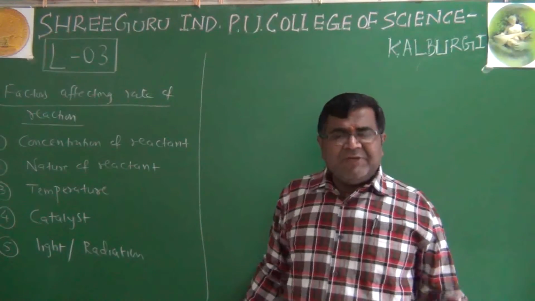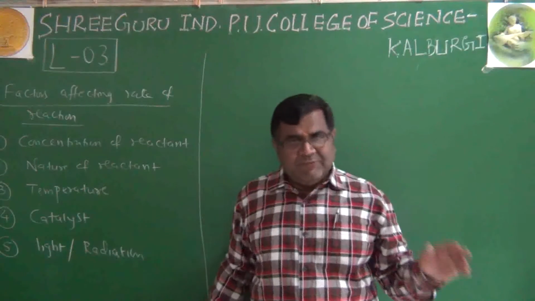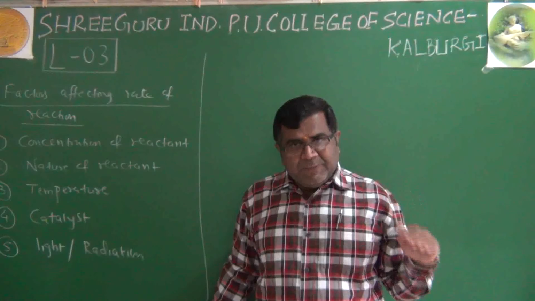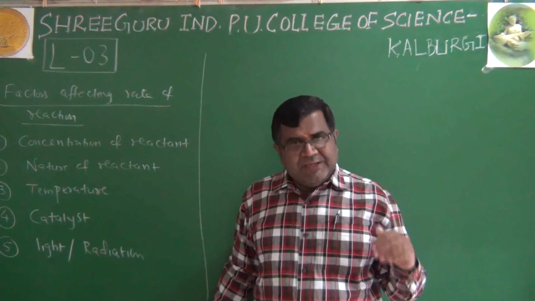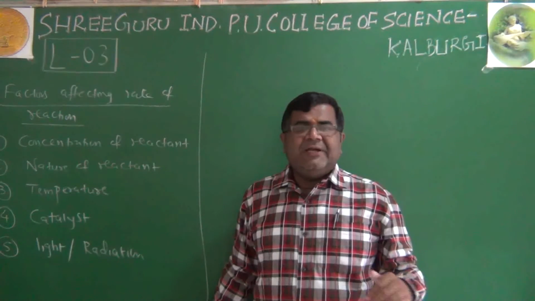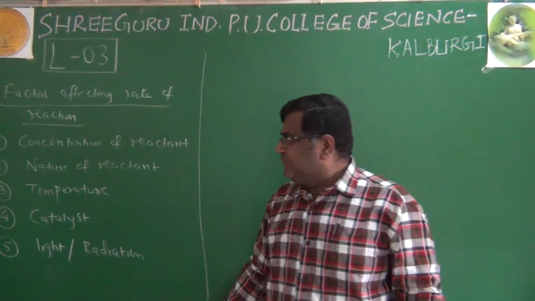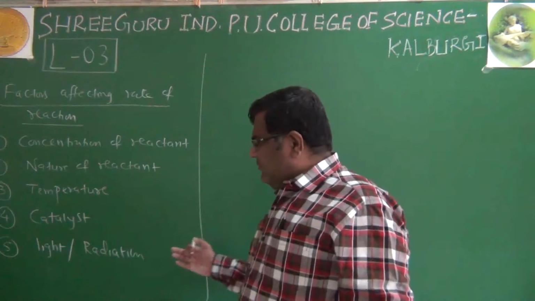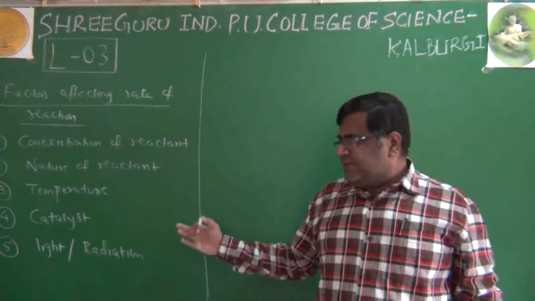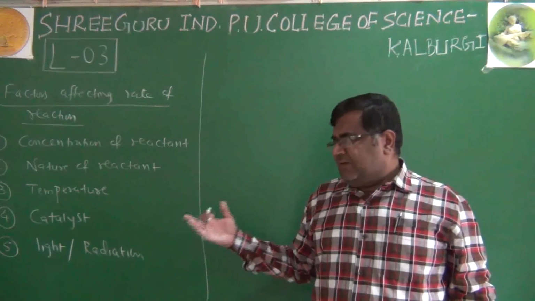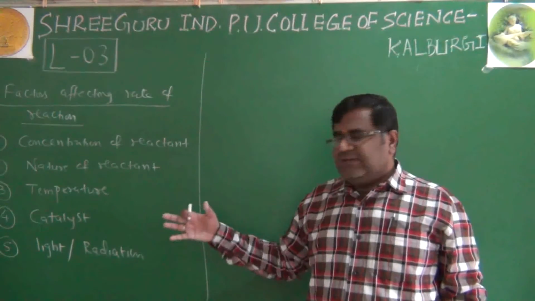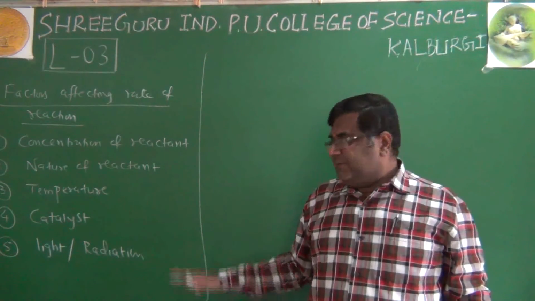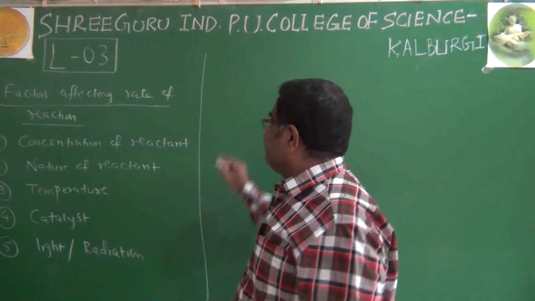But the factors are very simple: concentration of reactants, nature of reactants, temperature, catalyst, and the light or radiation. I will explain just a few sentences, because the complete syllabus covers the detailed concept, so we just have to mention it here initially.